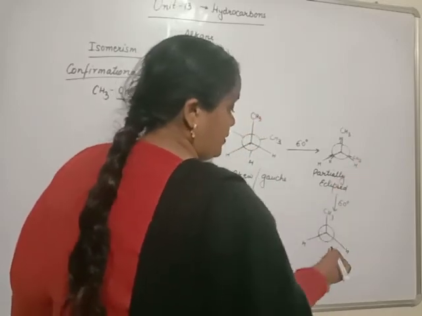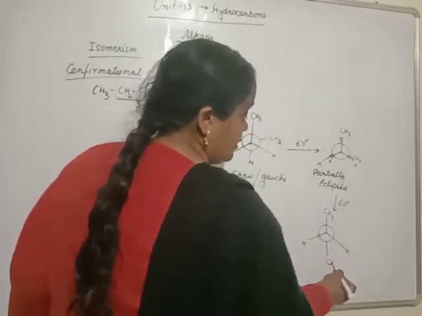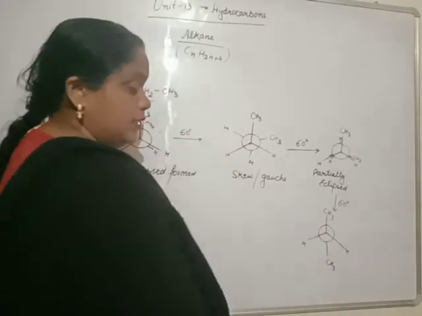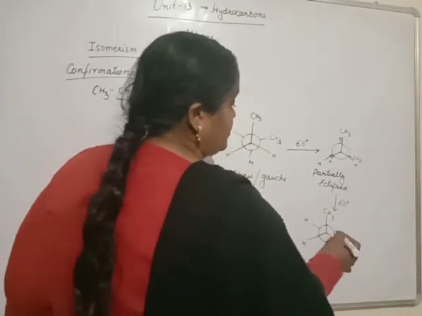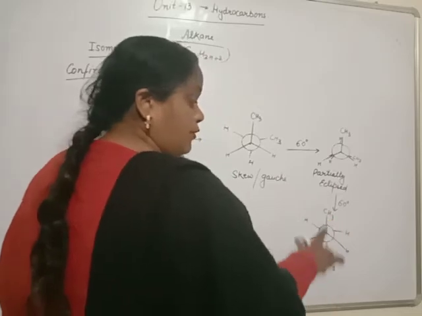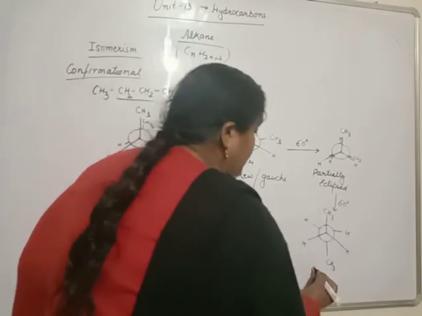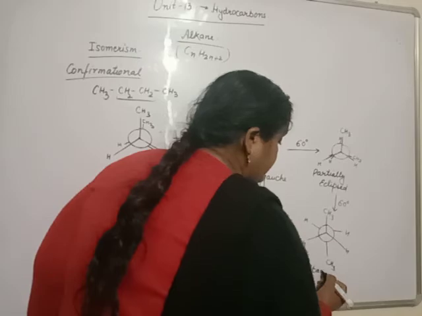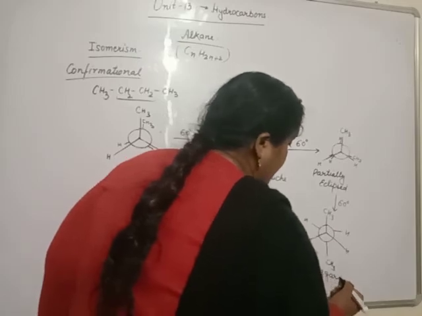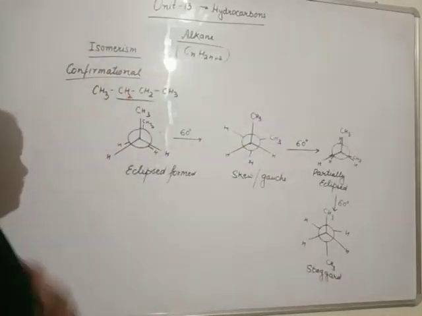So again 60 degree rotation, we will see this methyl group is just opposite to methyl group of front carbon. Same for hydrogen. Beta, similar group have maximum distance. It is known as staggered form. Clear?